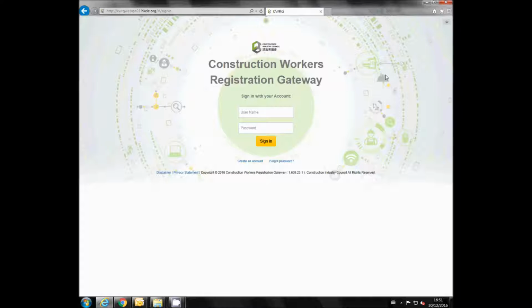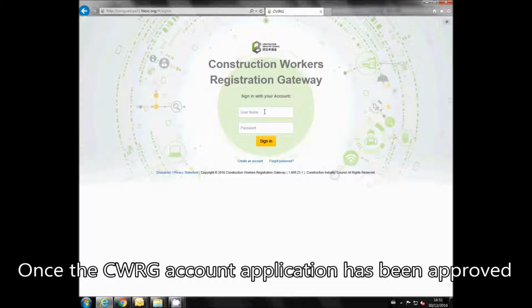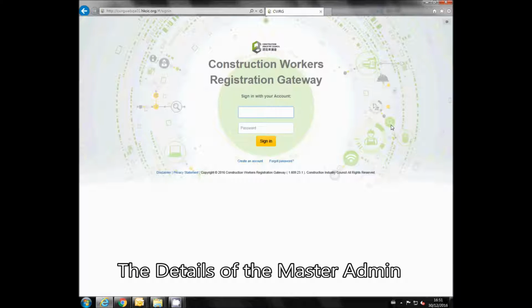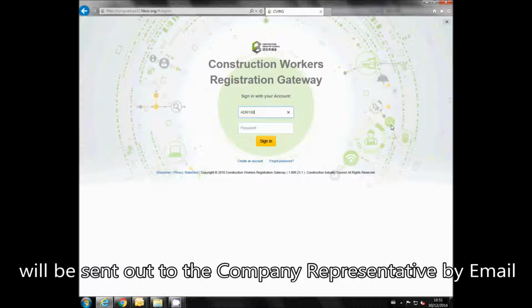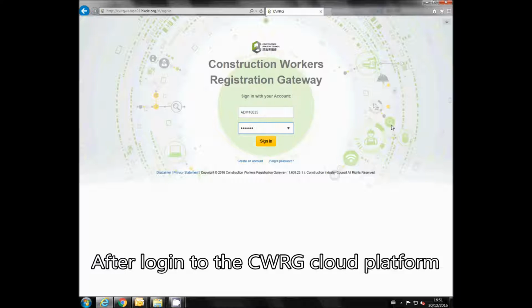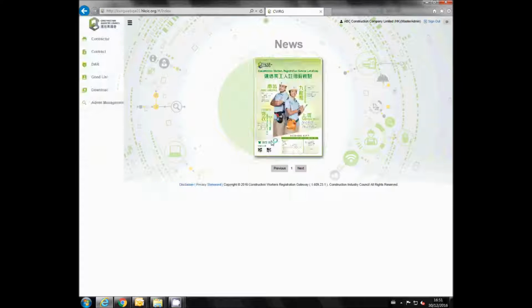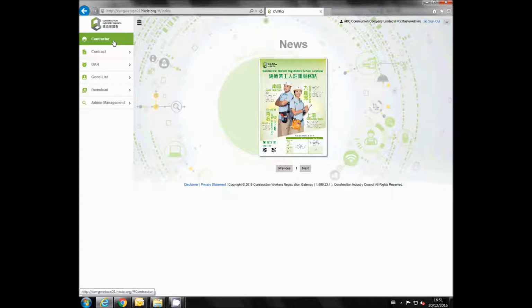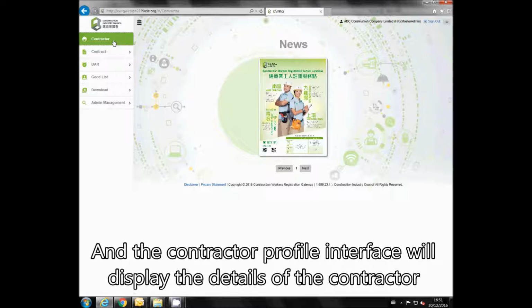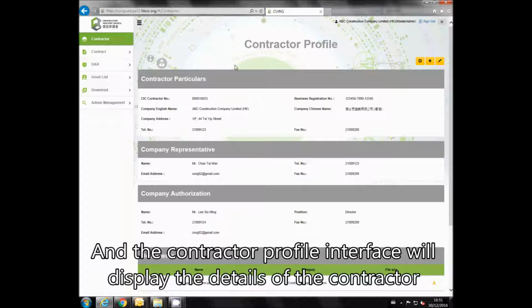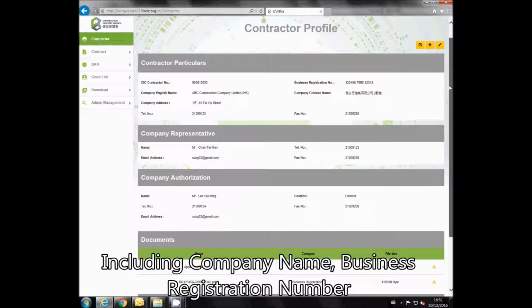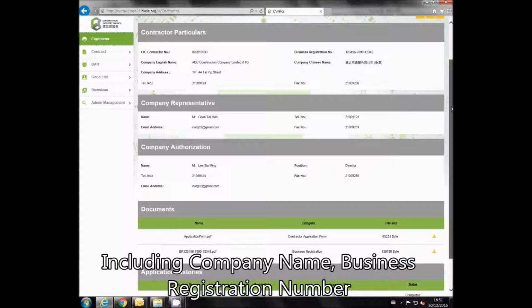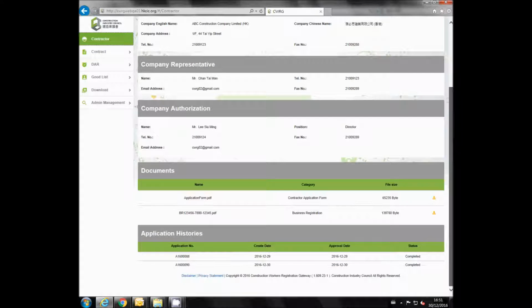View and edit contractor profile. Once the CWG account application has been approved, the details of the master admin will be sent out to the company representative by email. After login to the CWG cloud platform, the menu item Contractor will be displayed on the left-hand side, and the Contractor Profile interface will display the details of the contractor, including company name, business registration number, address, and contact details.